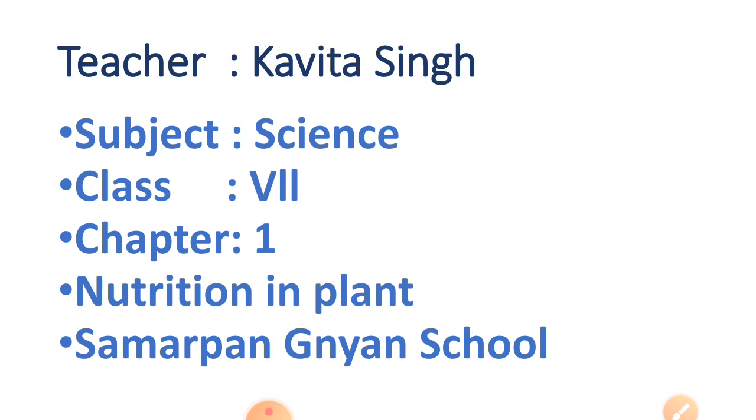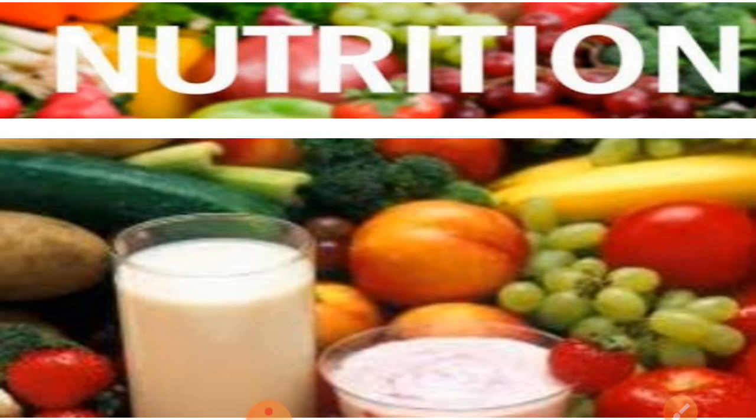Chapter number 1, nutrition in plants. Nutrition. But do you know about nutrients? Yes, because you learned about it in 6th standard. Nutrients are certain substances present in food that help in the survival of the organism. For example, carbohydrate, protein, vitamin, minerals and fat.